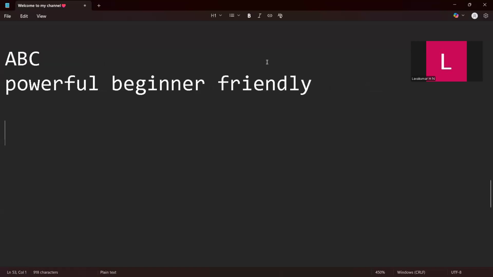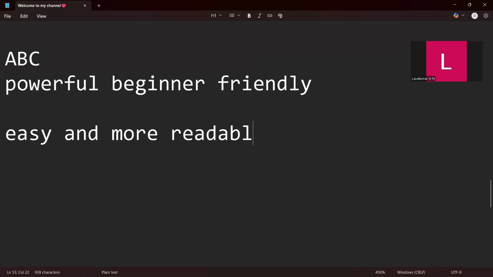So, in Christmas time, he started his own project for hobby purposes. He started it as a hobby project. His motive was simple: it should be easy and more readable, so you can read it easily, and it should also be as powerful as C.